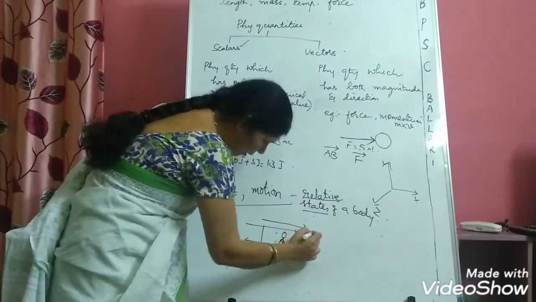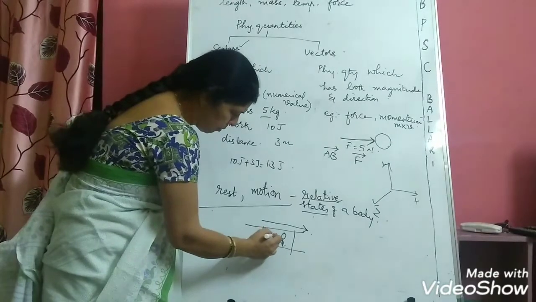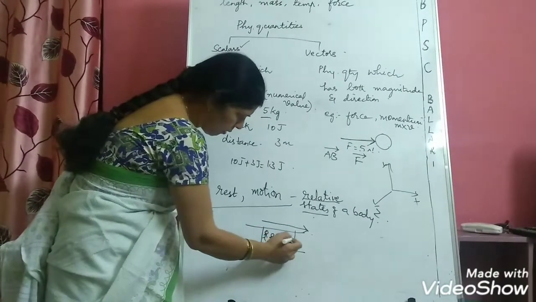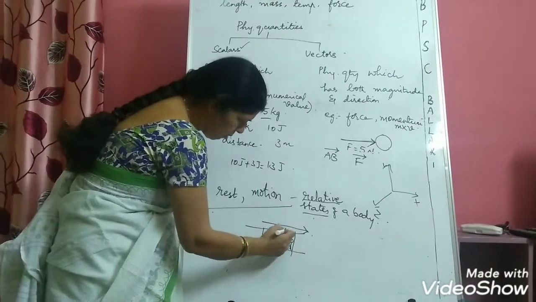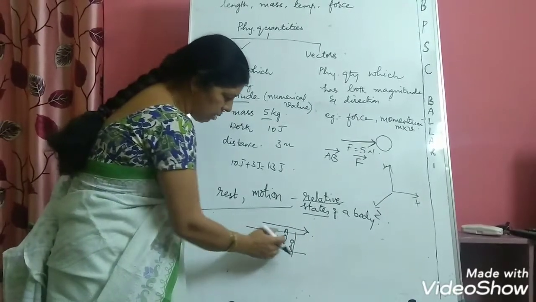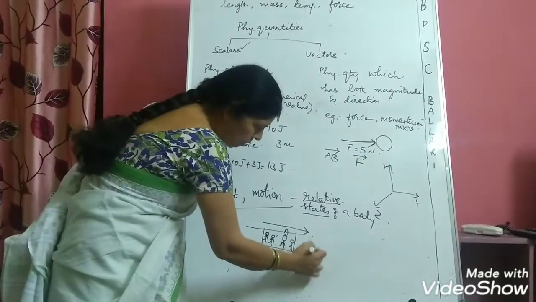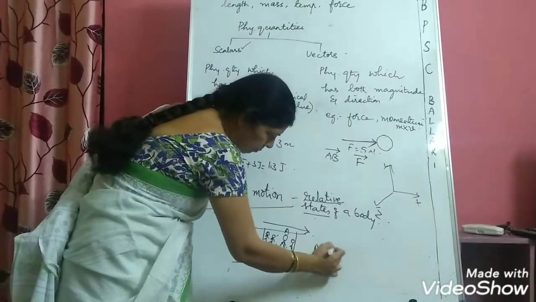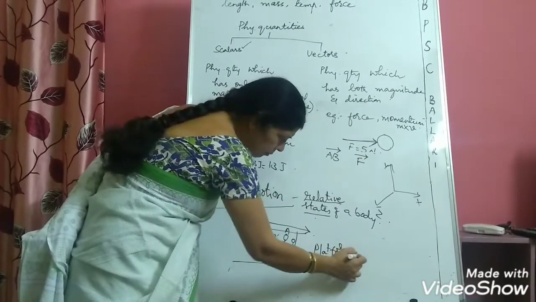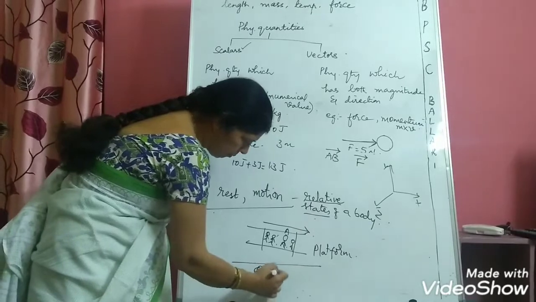and the train is moving. There are some co-passengers along with you. So this is you, A, sitting in a compartment of a train, and there are some co-passengers. The train is moving in the platform and there are some people standing on the platform.